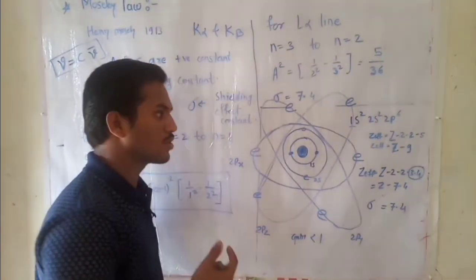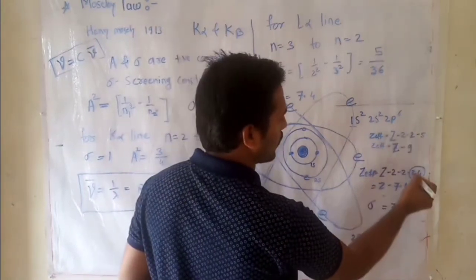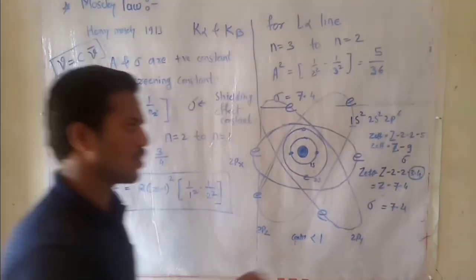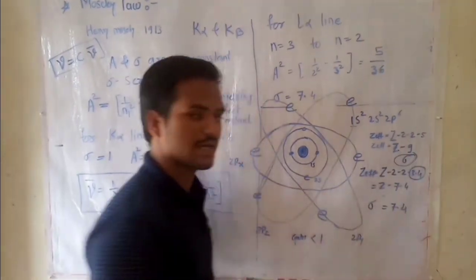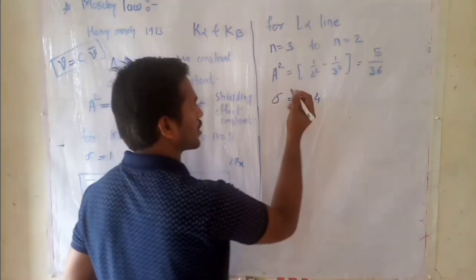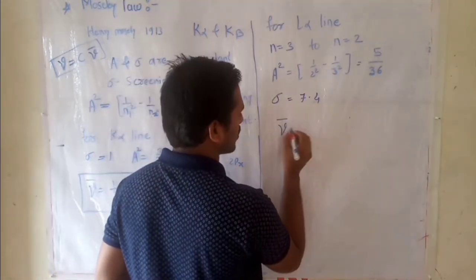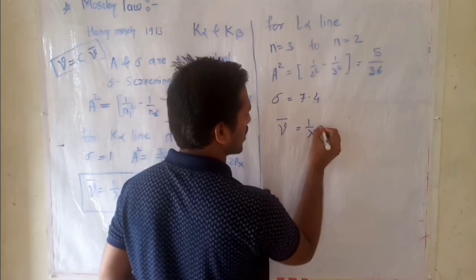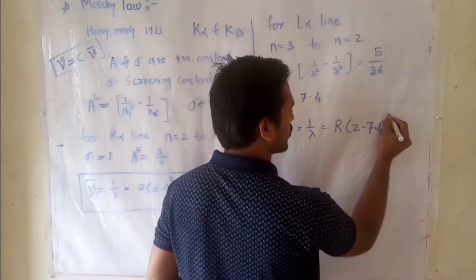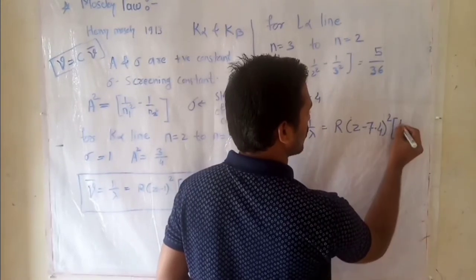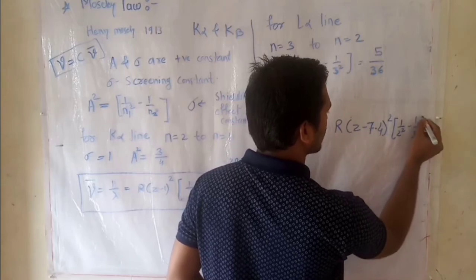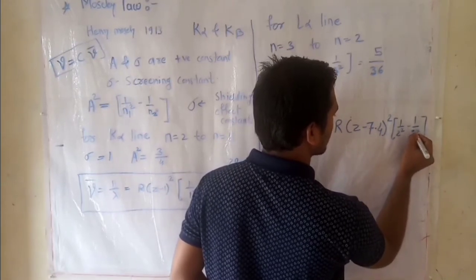This will also tell us about the value of sigma, that is the screening constant. We can find out the value of the screening constant from Slater's rule also. Therefore, we can write the equation for the L alpha line as wave number, 1 upon lambda, equals R times (Z minus 7.4) square, times (1 upon 2 square minus 1 upon 3 square).